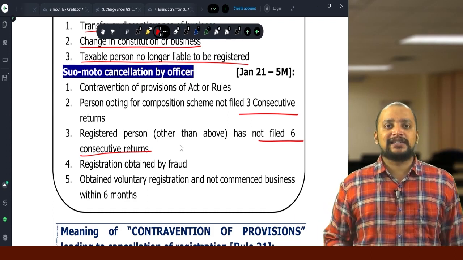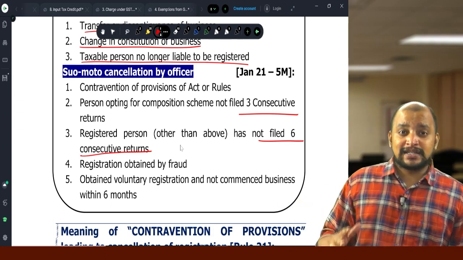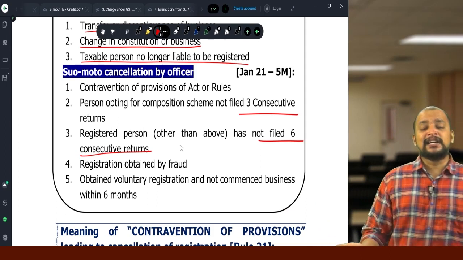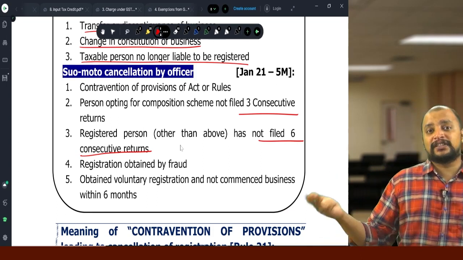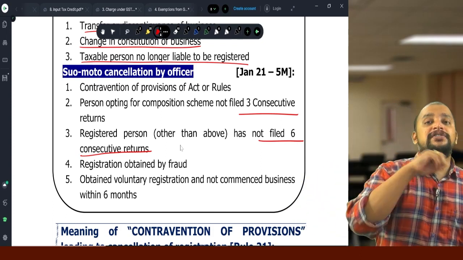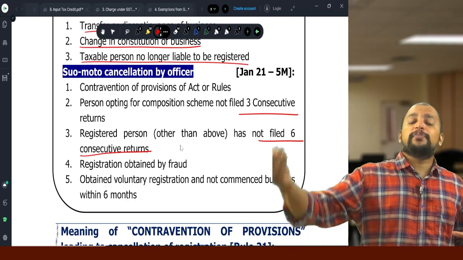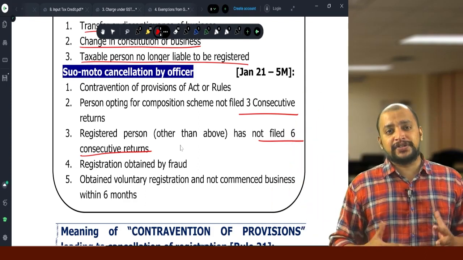These are the 5 cases: contravention of the provisions, 2 points related to returns, normal scheme not filed returns for 6 months and composition scheme not filed returns for 3 periods, and then registration obtained by fraud, and voluntary registration without commencing business within 6 months. In these 5 cases, the proper officer will initiate cancellation of registration.